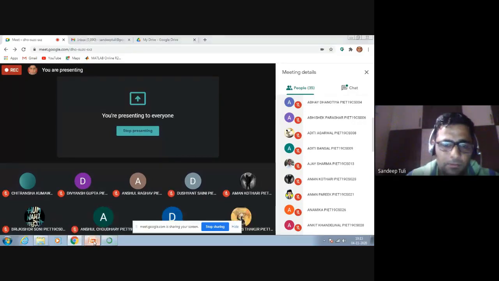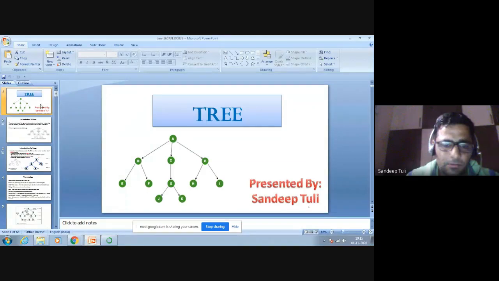Okay. So I am starting the tree, that is a non-linear data structure. Non-linear means the elements will not be stored in the sequential manner. Sequential means one after another. Like you are seeing in this particular slide, a structure like a tree is there. We can resemble this particular data structure with our daily life tree.